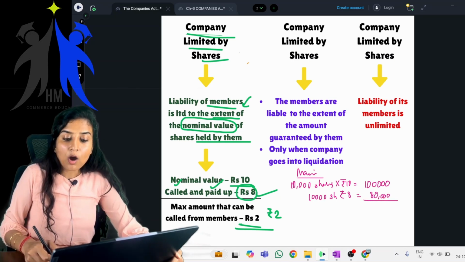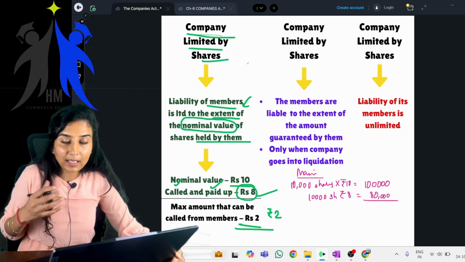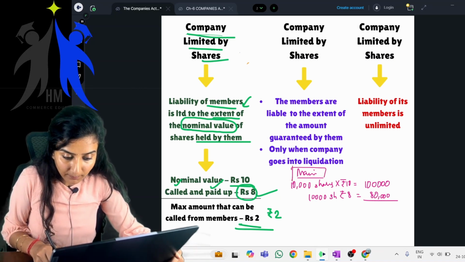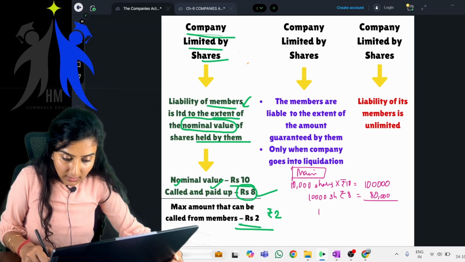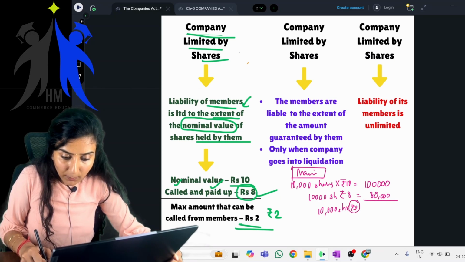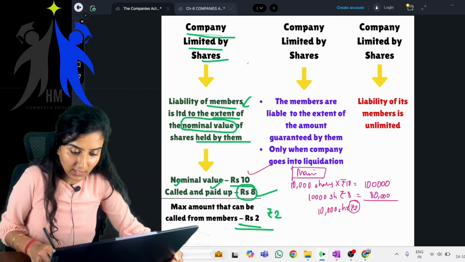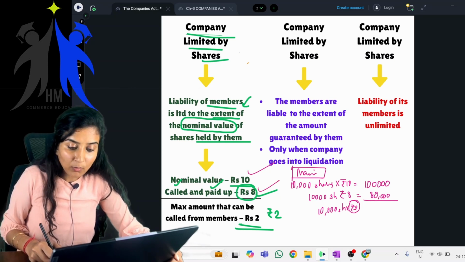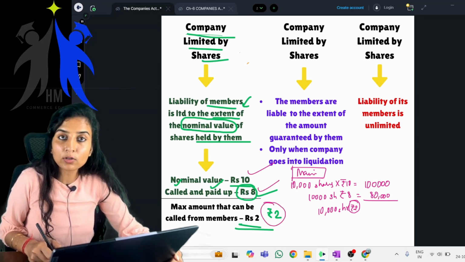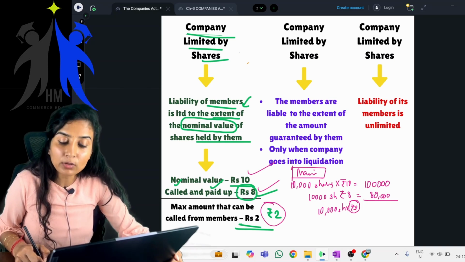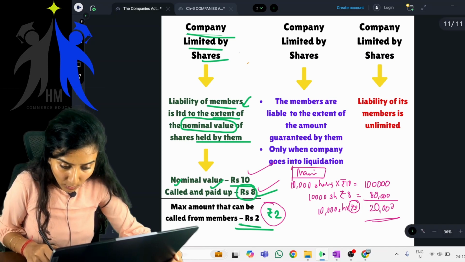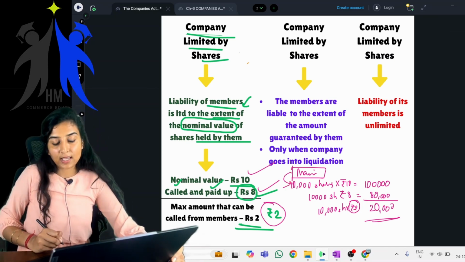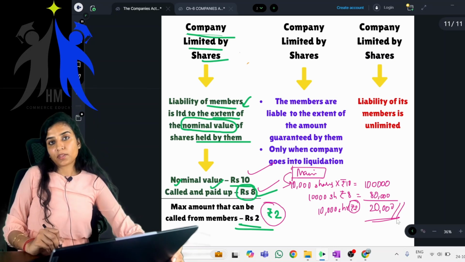Now, how much is the maximum amount the company can call from this particular shareholder? That is 10,000 shares into rupees 2. This is the uncalled portion of the share. The face value of the share is rupees 10, called and paid up is rupees 8. What is the uncalled amount? That is rupees 2. That is the maximum amount which it can call from this particular shareholder, Money, who holds 10,000 shares.